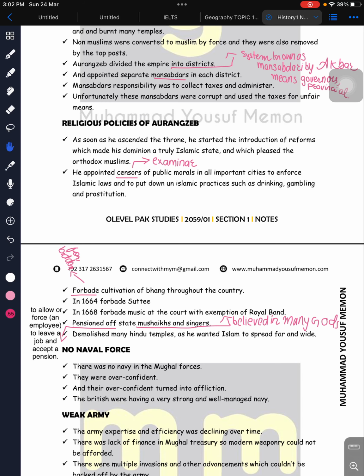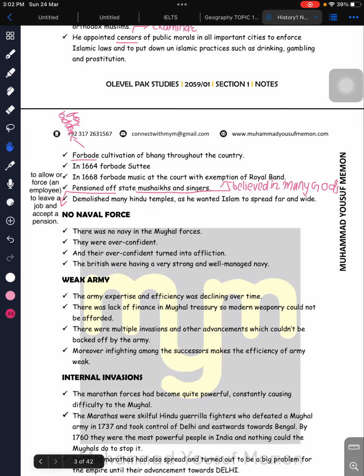After that, the Mughal Empire did not have any naval force, while the British did. If you don't remember, there was no navy in the Mughal Empire. Even whatever weaponry we had was traditional weaponry. They were very overconfident, and their overconfidence led them into affliction. The British had a very trained, confident, well-managed army, while the Mughal army was weak, did not have expertise, and did not have any efficiency.